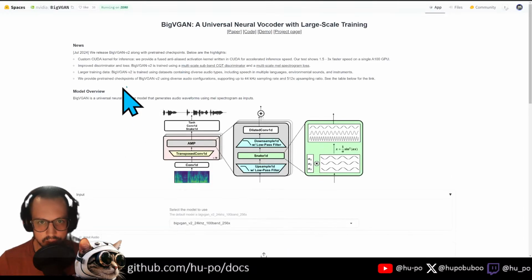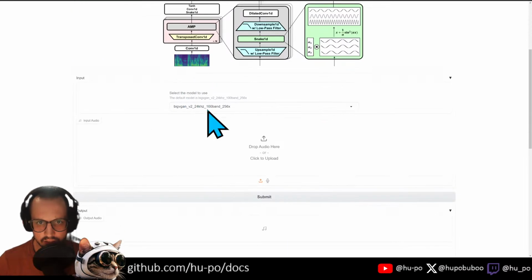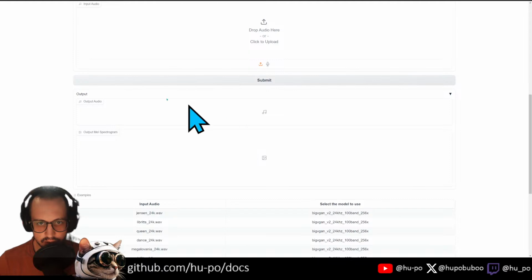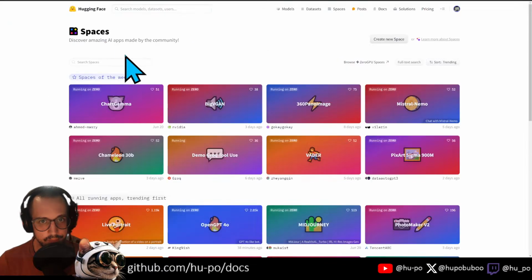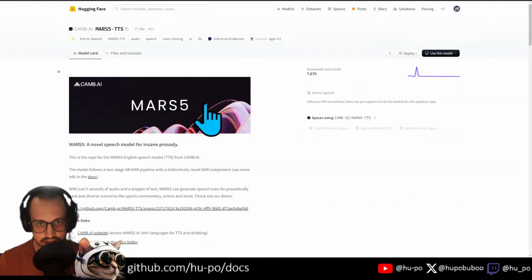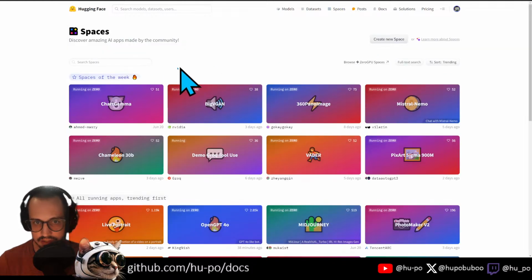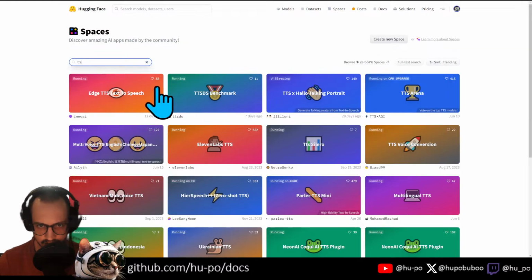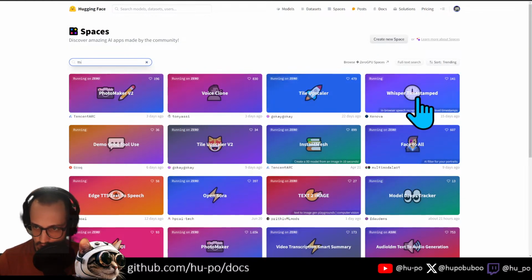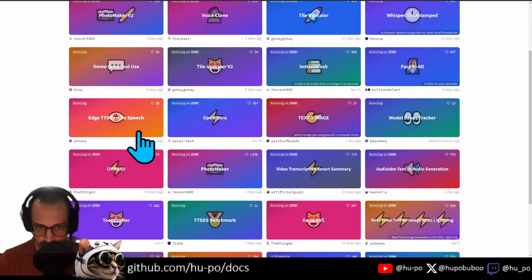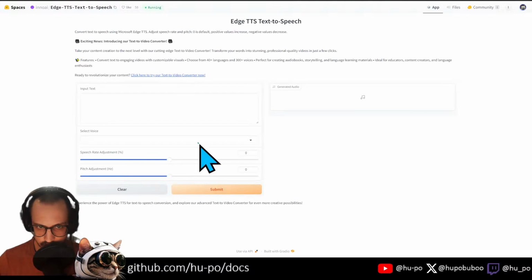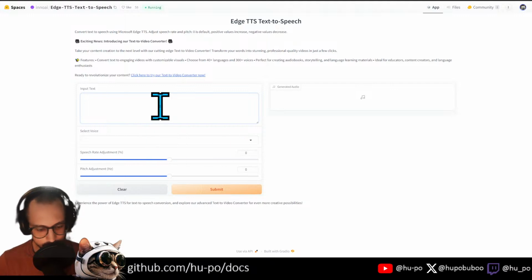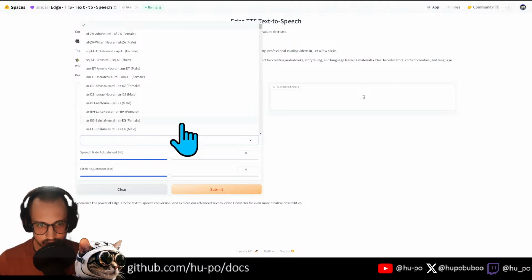That sounds kind of like what we want. Input audio, output audio. Okay, that's not what we want. We want TTS. Spaces. Search spaces, TTS. Voice clone, whisper timestamped. Edge TTS, text-to-speech. Edge means that it's probably supposed to run on a little edge device, so it's probably not going to be super highly performant.